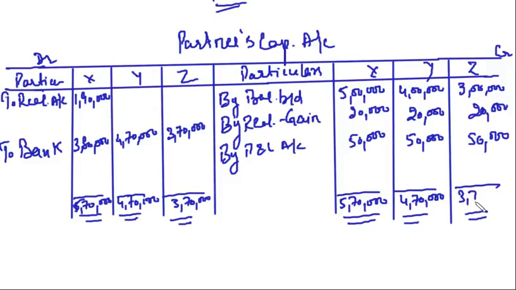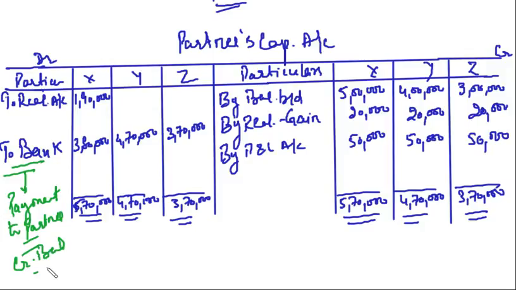I hope this much is clear to you. So we have prepared the partners' capital accounts, and we have discussed that in partners' capital account, the balance is to be transferred to bank account, which reflects the payment made to the partners or payment brought in by partners. In this case, this is payment to partner. Clear? This is credit balance. Credit side is more than the debit side. It shows the credit balance, that is the payment made to partner.